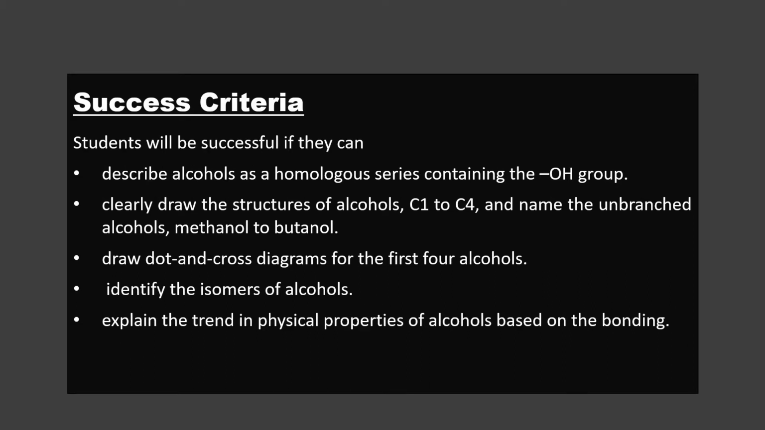Success criteria. You will be successful if you can describe alcohols as a homologous series containing the OH group. Clearly draw the structures of alcohol C1 to C4 and name the unbranched alcohols methanol to butanol. Draw dot and cross diagrams for the first four alcohols. Identify isomers of alcohols. Explain the trend in physical properties of alcohols based on the bonding.